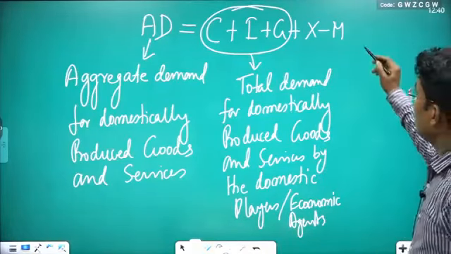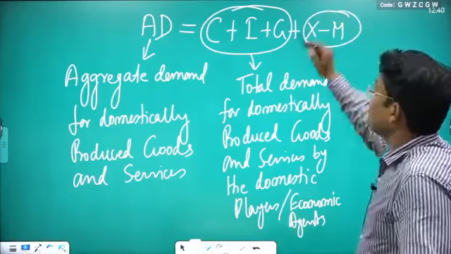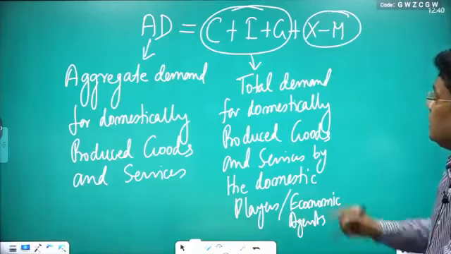Clear? And X minus M, this is the second component of your aggregate demand.